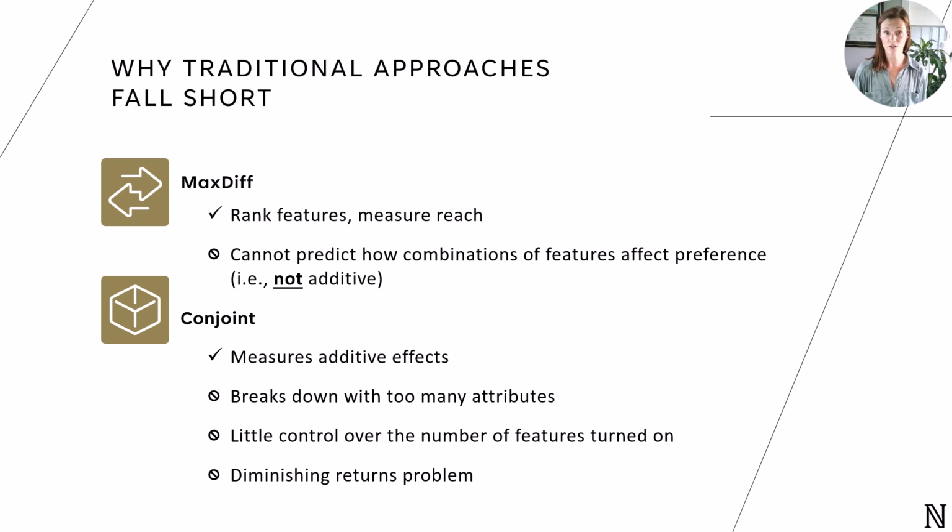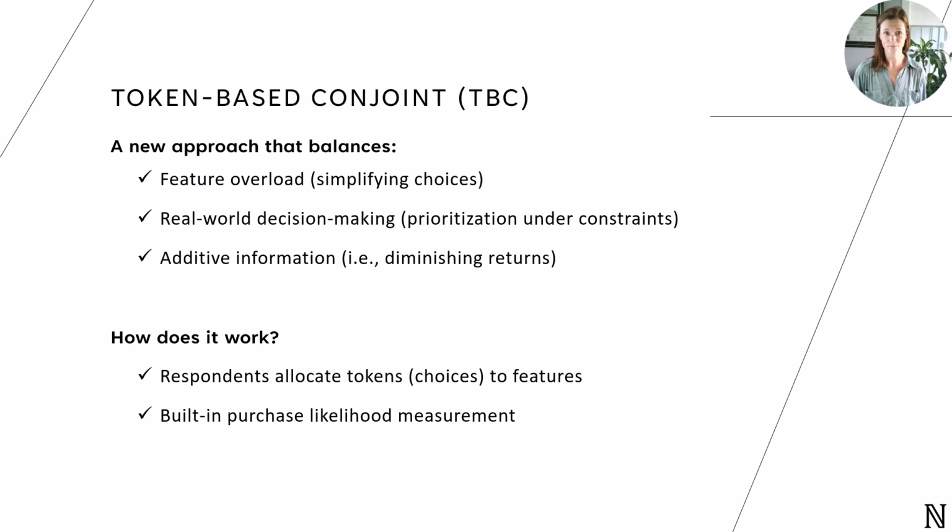Not to mention, traditional design generation algorithms are going to try to balance on the number of times each benefit is seen. So if you build a design, you're likely to see a lot of concepts or alternatives with the same amount of benefits turned on, right? Maybe you'll have 3 alternatives per screen and they'll each have somewhere between 7 to 9 benefits turned on. Instead of what I think we want, which is a balanced number of combinations of just 1 benefit turned on, 2 benefits turned on, 3 benefits turned on, and so on.